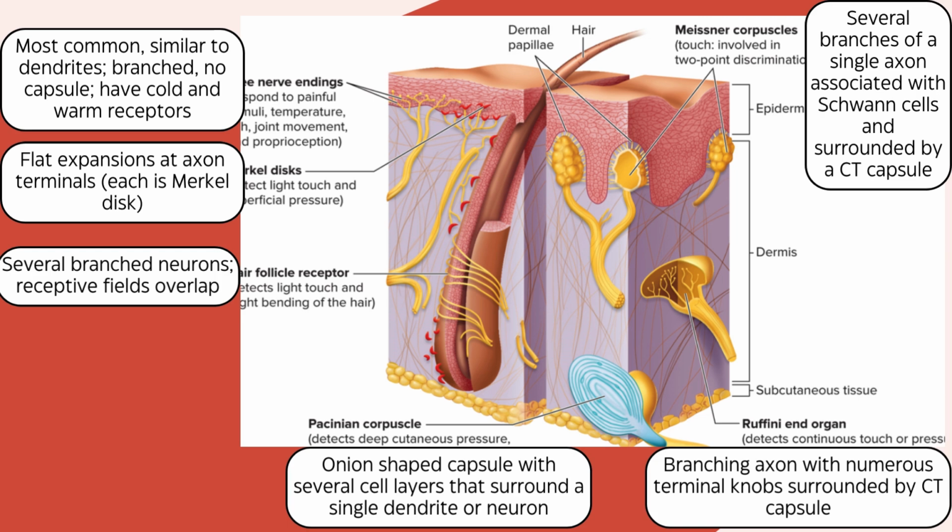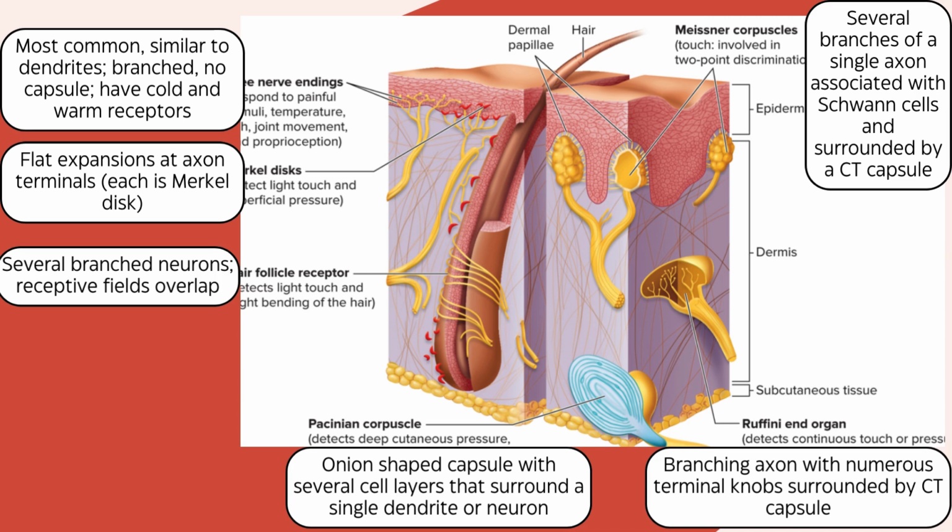Two-point discrimination is the ability to detect simultaneous stimulations as two separate points. Meissner corpuscles also detect the texture of objects. We have numerous Meissner corpuscles on the tongue and on our fingertips, but fewer on the back.